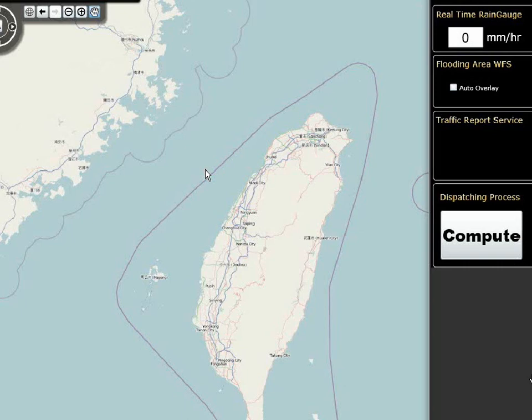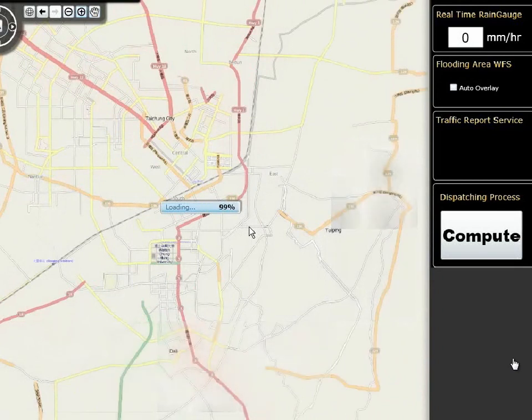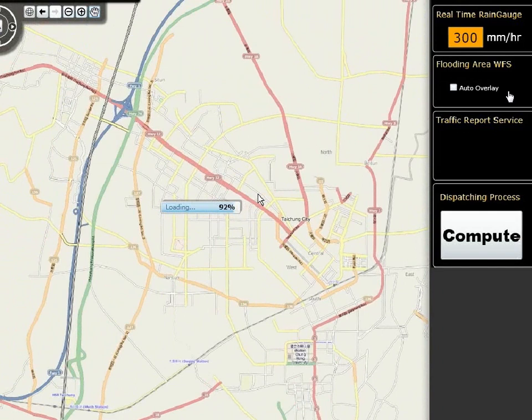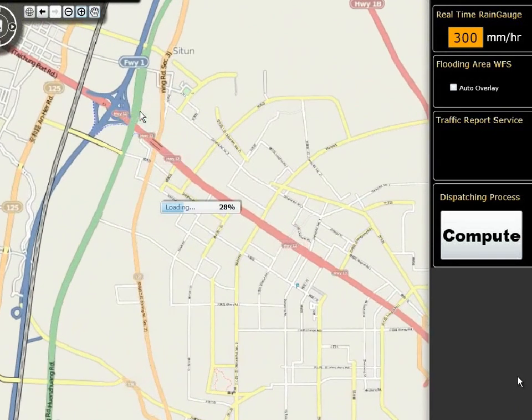At first, the actuator zooms to the area of interest, say Taichung City. The client invokes the necessary services for dispatching vehicles, like the real-time precipitation service, traffic report service, and flooding area service on the right-hand side of the client. And you can see the real-time rainfall just met the yellow threshold in this city.